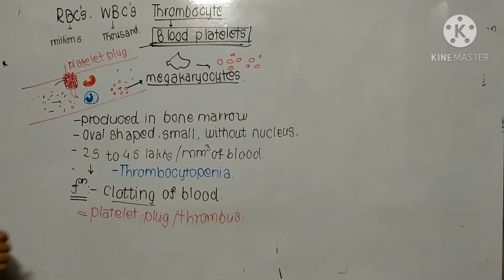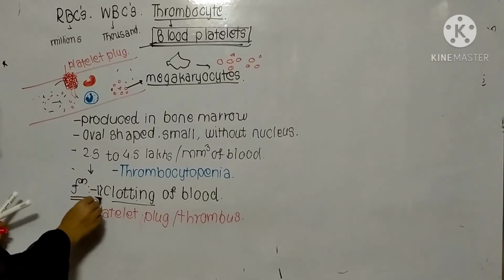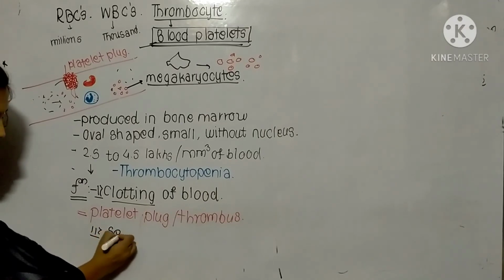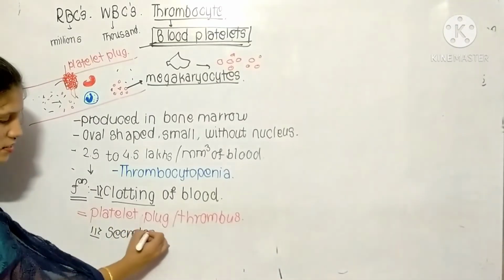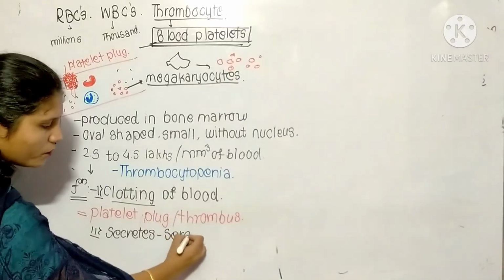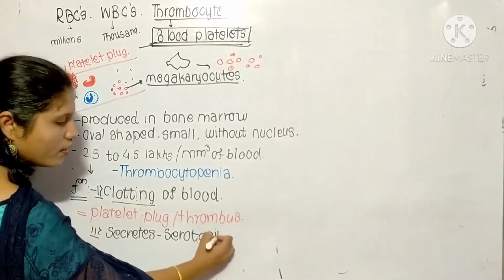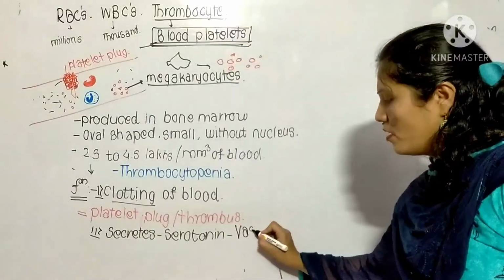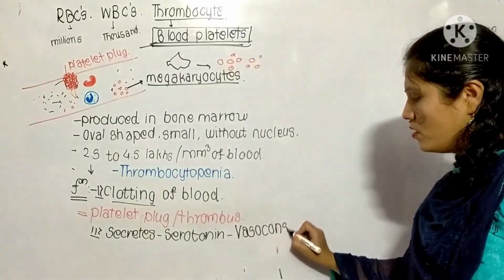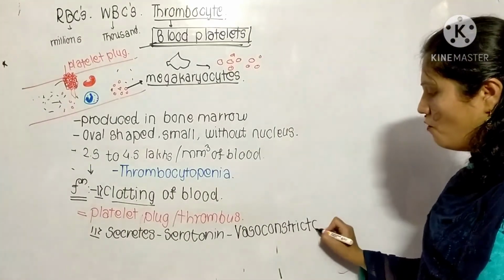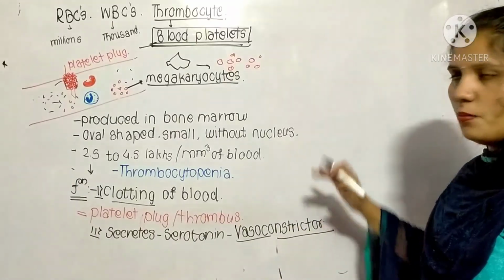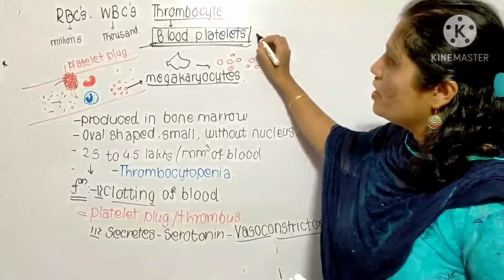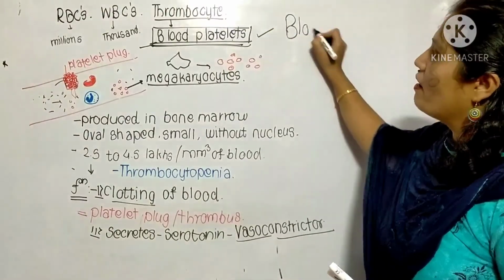This is the first function, clotting of blood. Now the second function: the blood platelet secretes serotonin, and this serotonin acts as a vasoconstrictor. Vaso means blood vessel, and constrictor means it contracts the blood vessel. So this is the information related to the blood platelet.